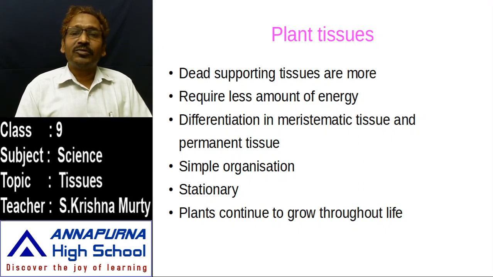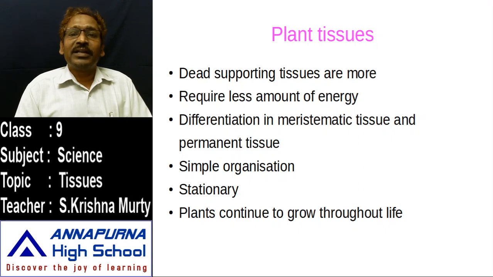We can observe majorly two kinds of cells in plant tissues. What are the two kinds of cells present in the plant? One helps for the growth, and another supports the plant.